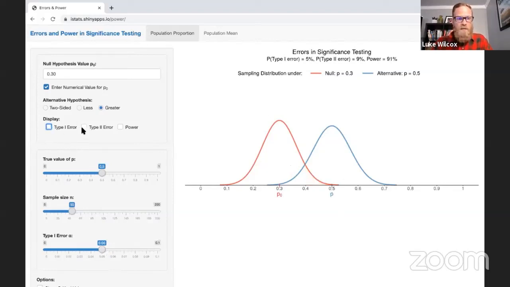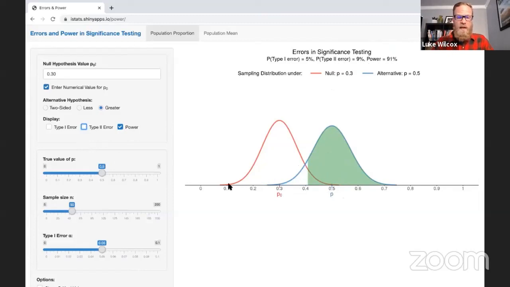Now let me take that back down to 5%. And now let's talk about the type 2 error. Notice the type 2 error is using the distribution where the alternative is true. And this is where we would fail to reject the null hypothesis. So you see that represented in blue, and it actually shows you the probability there as 9%, right? And the power is 91%. So let me go ahead and click power, which is represented by the green region there, okay? And you'll notice that the probability of a type 2 error plus the power is 1, or 100%, which we know because that's all the area underneath that distribution. So you can clearly see the probability of a type 2 error plus the power has to equal 1.